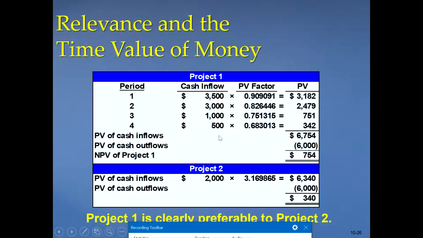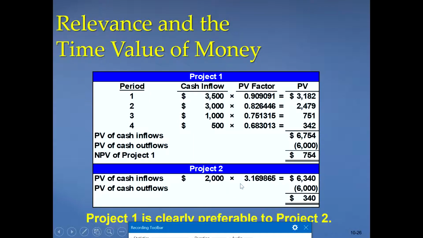So these are the present values of these cash flows. The 3,500 which you receive after 1 year, as of today in year 0 it is 3,182. This one which you are going to receive after 2 years, today the value is this much. This one you are going to receive after 3 years, this is the value. 500 after 5 years, but today it is 342. So the present value of all cash flows is calculated, and you add them. This is the present value of cash inflows. Outflows, we have only one in year 0, so the present value of cash outflows is the same, 6,000. So this minus this, you get 754 as the net present value of project 1.